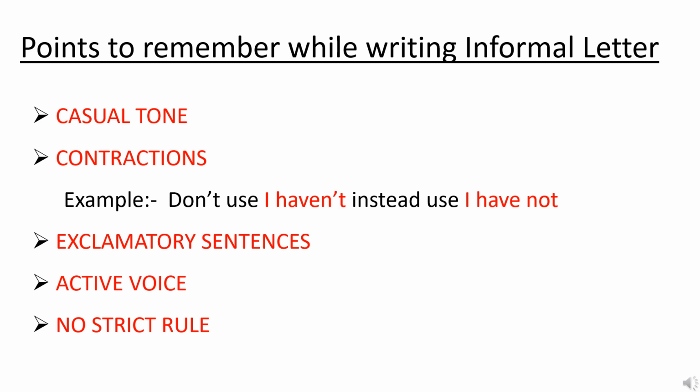Next, points to remember while writing an informal letter. First is a casual tone. You can write in a casual tone while writing the letter. Next is contraction. You can use contractions here, that is, I haven't instead of I have not. Next is exclamatory sentences. You can use exclamatory sentences here. And then next, active voice. You should write in an active voice. Next is no strict rule. There is no such strict rule to divide your body into 3 paragraphs. You have to keep these points in mind while writing the letter.